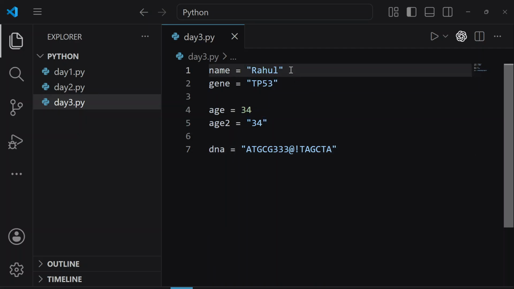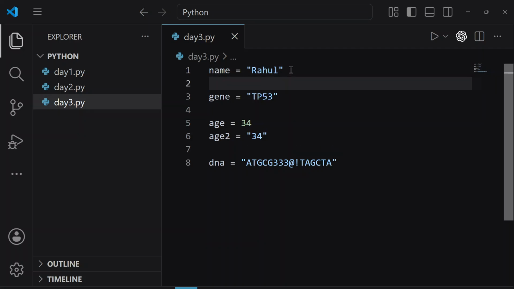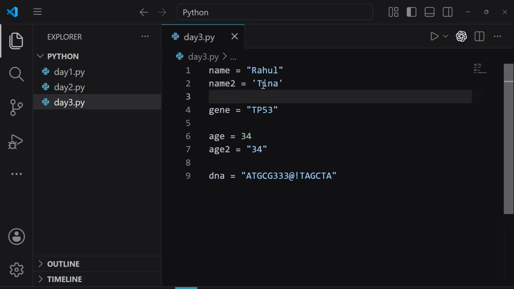There are other ways to make a string as well. For example, let's make another variable. Let's write variable name2. And here I'm using single quotes. Here, these are double quotes and these are single quotes. Let's write the name, for example, Tina. So here we can see we made another string using single quotes.